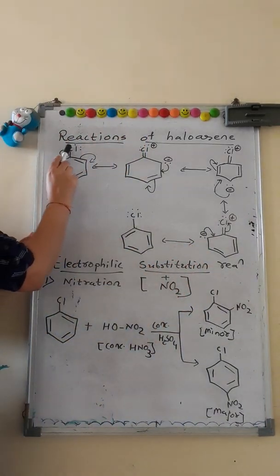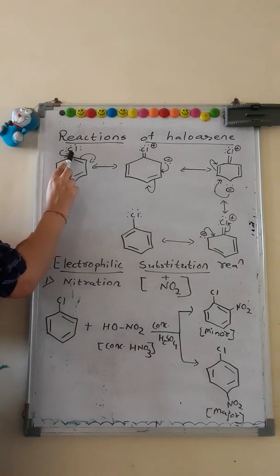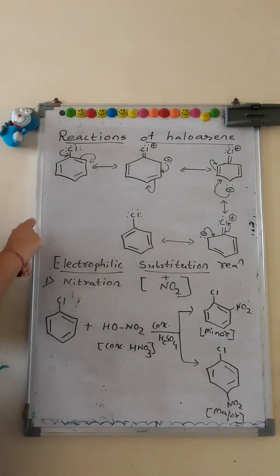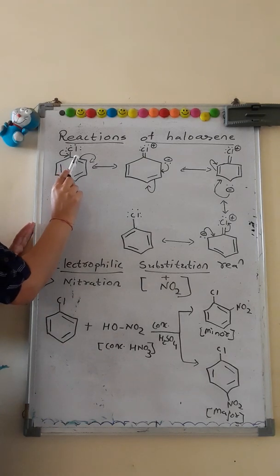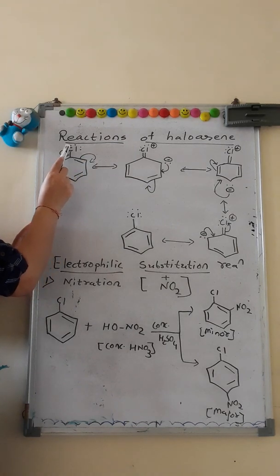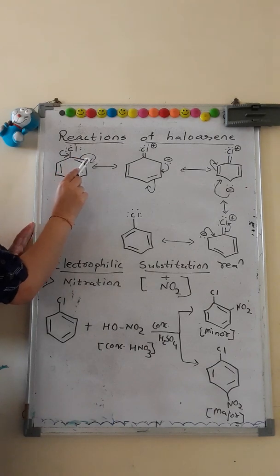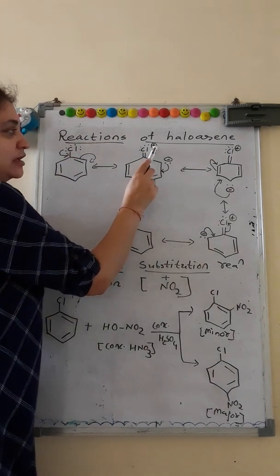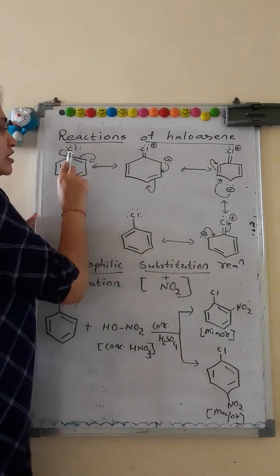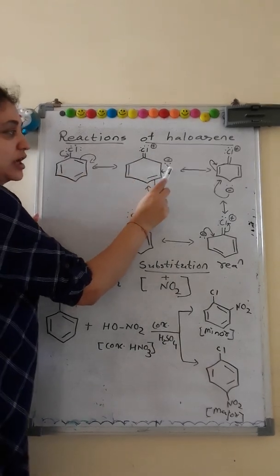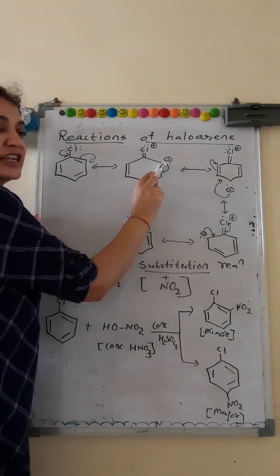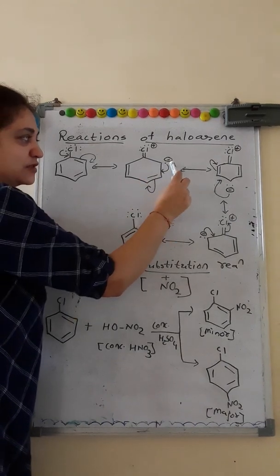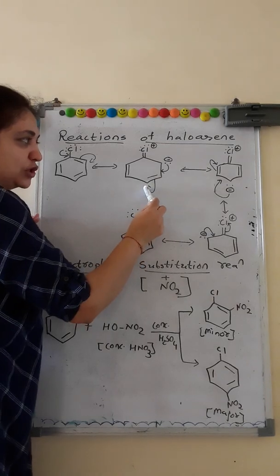As we know, halogen contains 7 valence electrons. This lone pair of electrons can come to the bond position, and the bond's electron pair can come to the next atom position. So the first shift is from atom to bond, next is bond to atom. This way the halogen becomes positively charged, this bond acquires partial double bond character, and there is increased electron density in the ortho position. In the next move, from atom to bond, bond to atom.